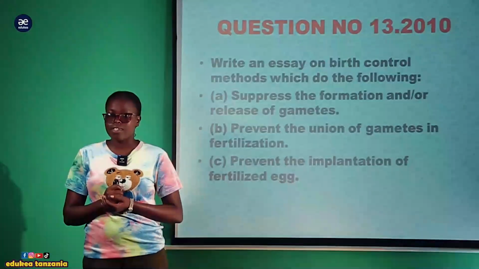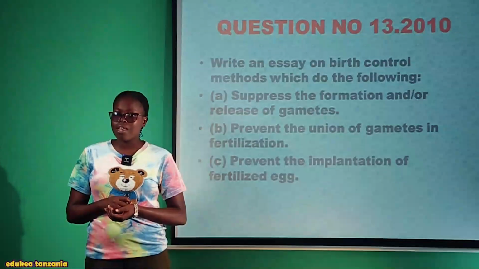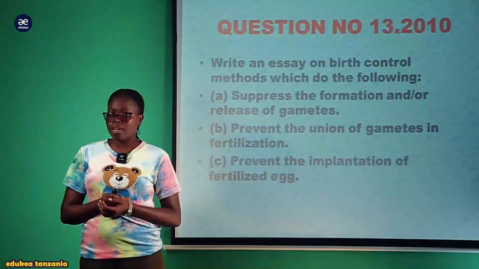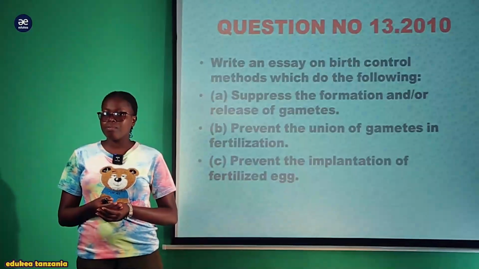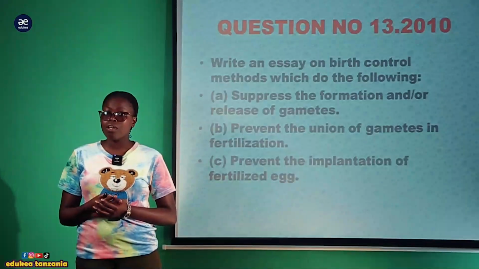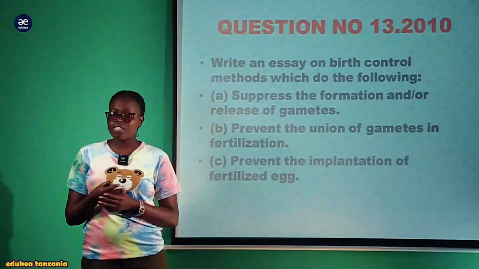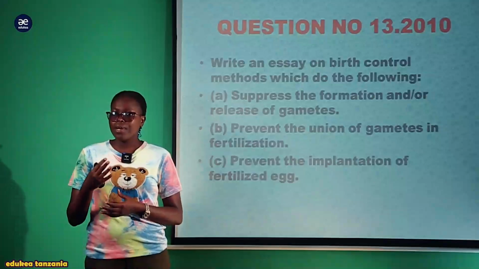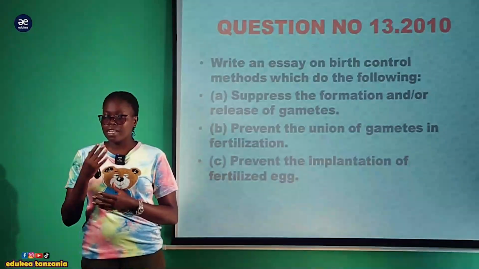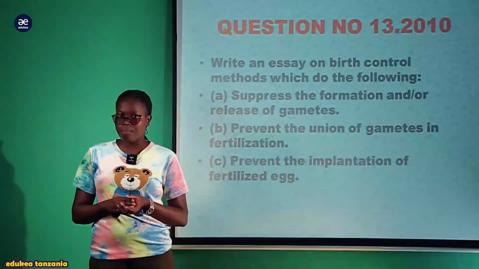All parts are important. So our question today comes from the concept of reproduction in mammals, in the concept of family planning and contraception. It is one of the very common terms that we hear a lot in our streets, uzazi wa mpango. It has become a song now. It is very obvious and very common for you, my lovely Form 4 students. So our question today asks us to write an essay pertaining to this particular birth control method, or uzazi wa mpango.